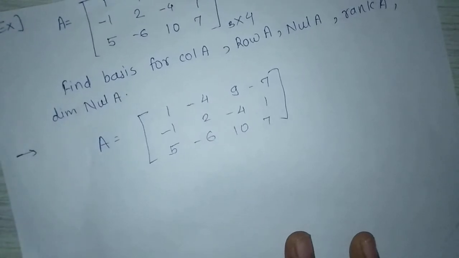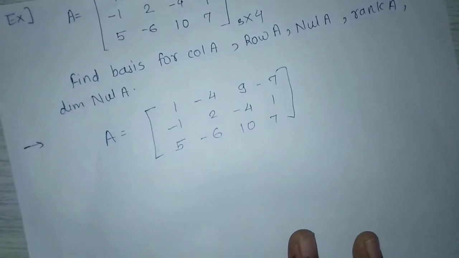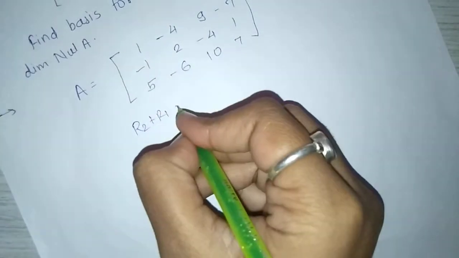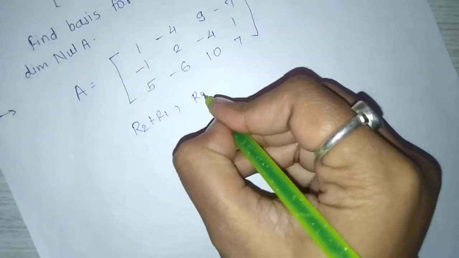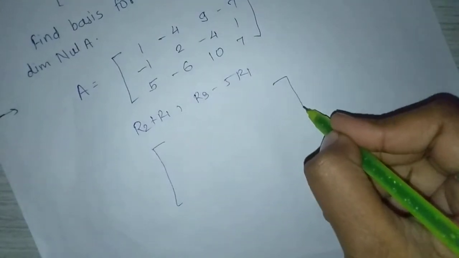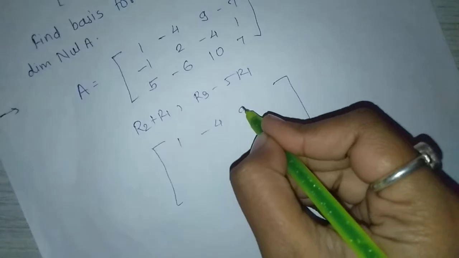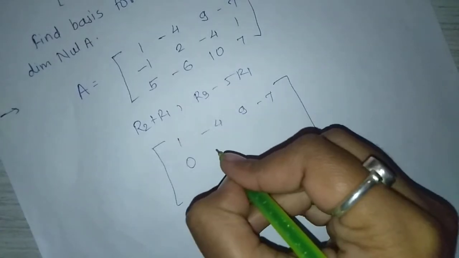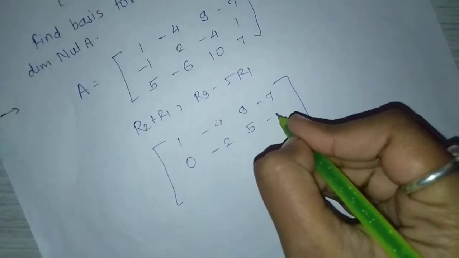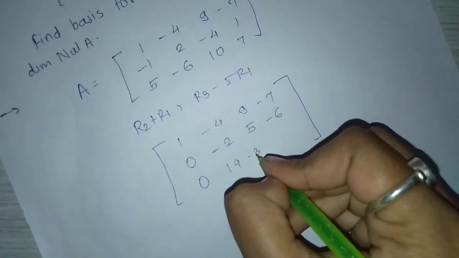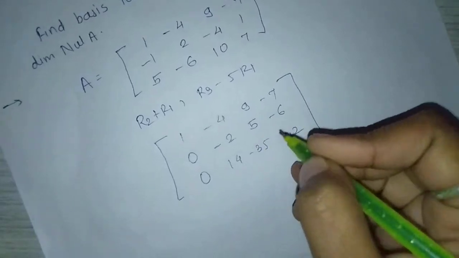First row operation is R2 plus R1, and simultaneously we use R3 minus 5R1. First row as it is, 1, -4, 9, -7. Second and third rows become 0, -2, 5, -6, and 0, 14, -35, 42.